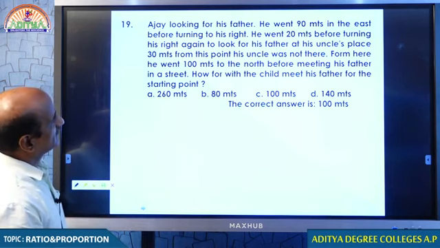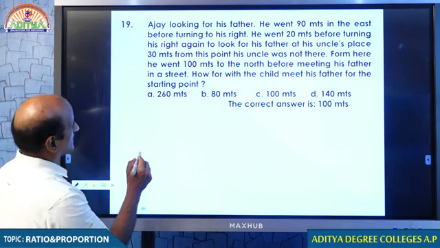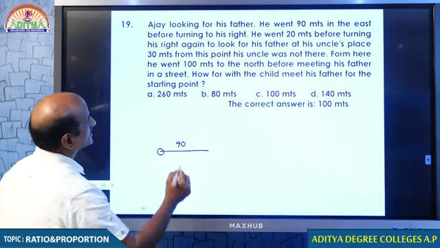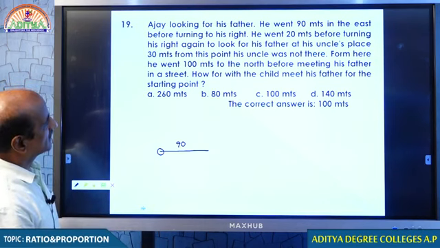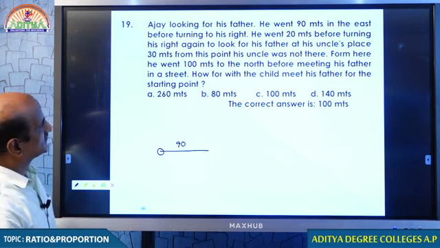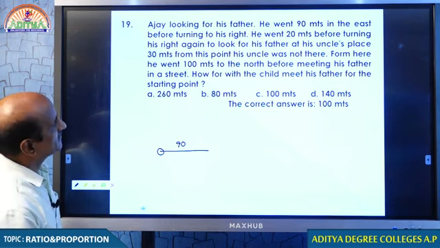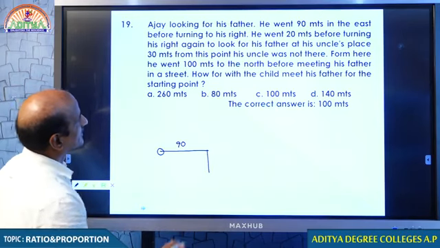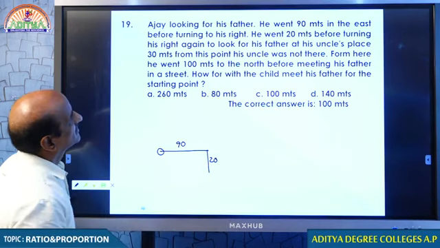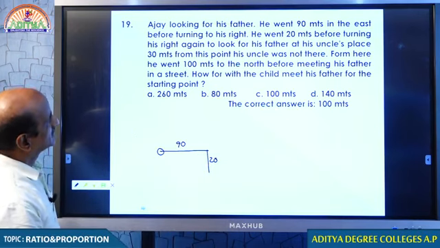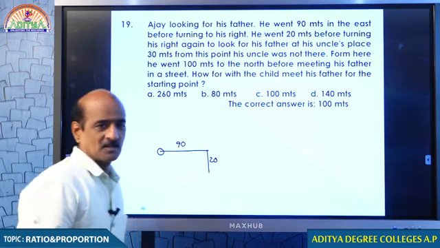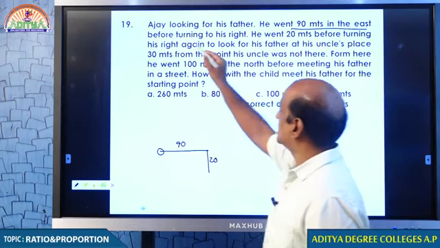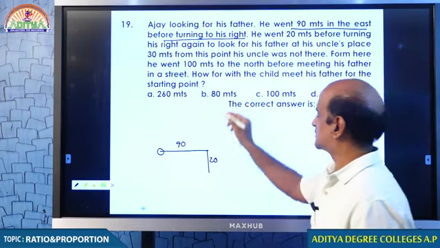Ajay, looking for his father, went 90 meters in east before turning to his right. Just look at that. 90 meters east before turning to his right. He went 20 meters before turning right again to look for his father at the uncle's place. Then he went 20 meters before turning right to look for his father. Students, tell me how many times he turns?